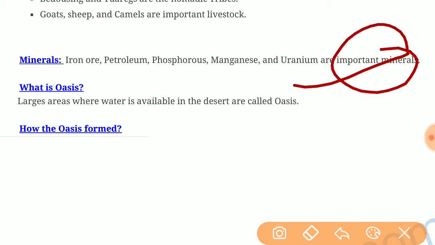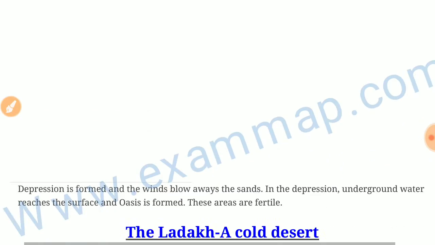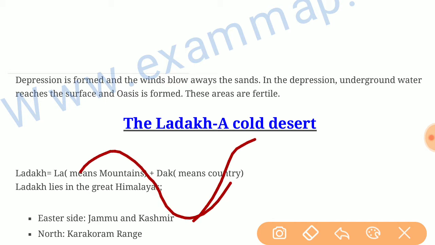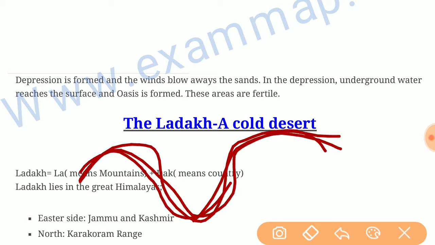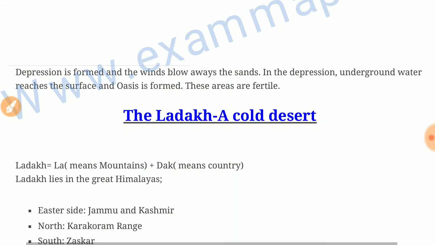What is an oasis? Large areas where water is available in the desert are called oases. How are oases formed? A depression is formed and winds blow away the sand. Depression means a hollow region in the earth's surface. In this depression underground water reaches the surface and an oasis is formed. These areas are fertile.